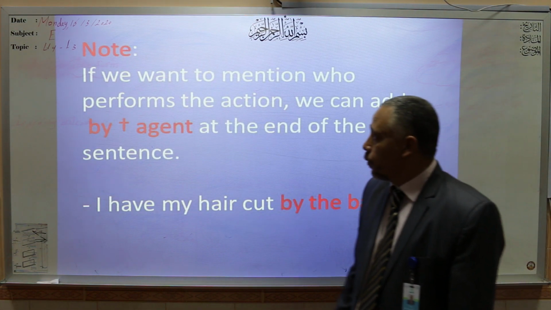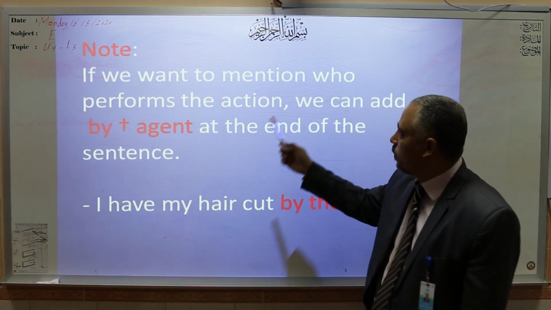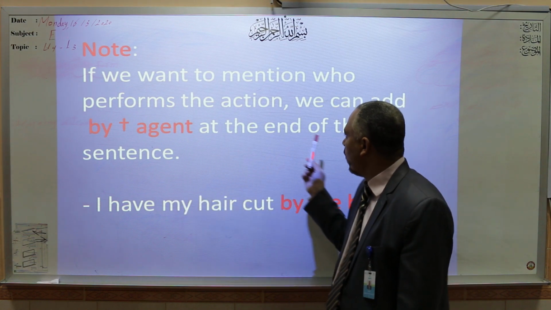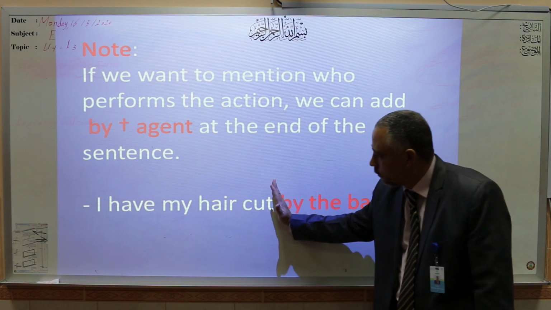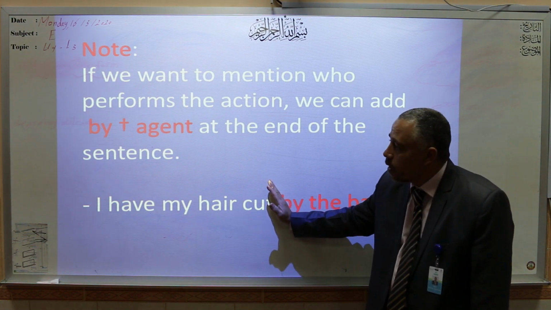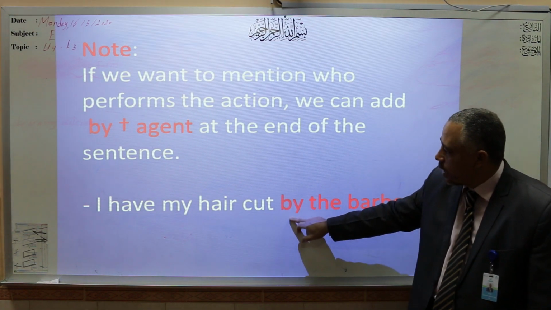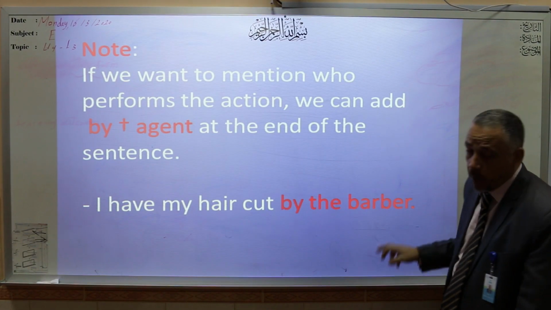There is an important note. If you want to mention who performs the action, we can add by plus agent at the end of the sentence. I have my hair cut. If we want to add who did the action, we can add by plus the agent, by the verb.